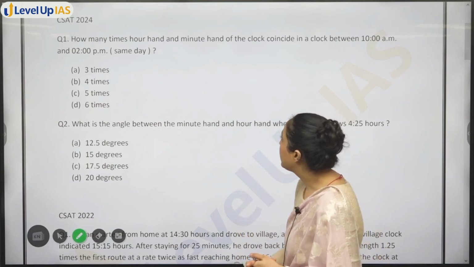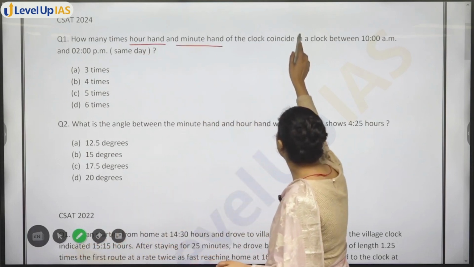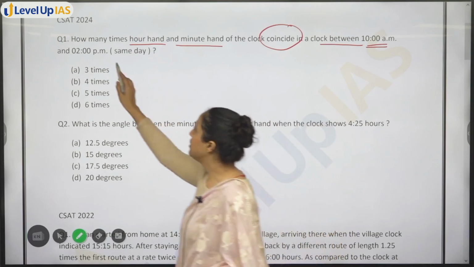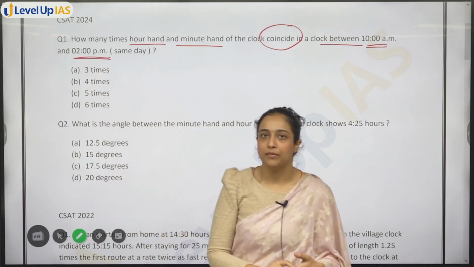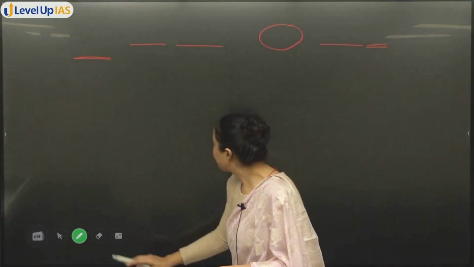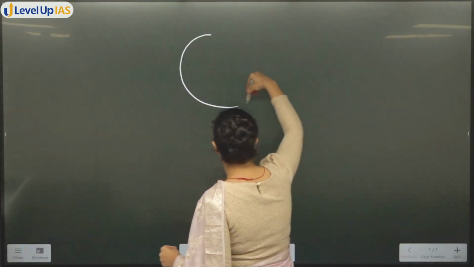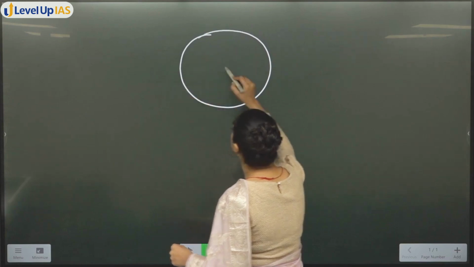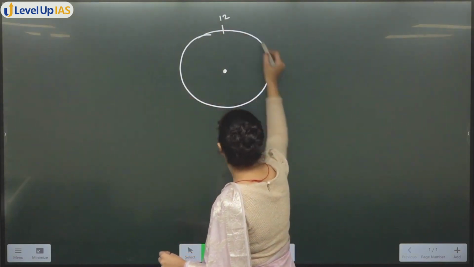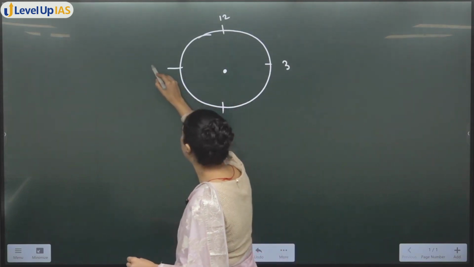How many times do the hour hand and minute hand of a clock coincide between 10 a.m. and 2 p.m. in the same day? Okay, this is the question. Let's see what the question means. So you have a clock like this. Okay, this is a clock. This is 12, 3, 6 and 9.